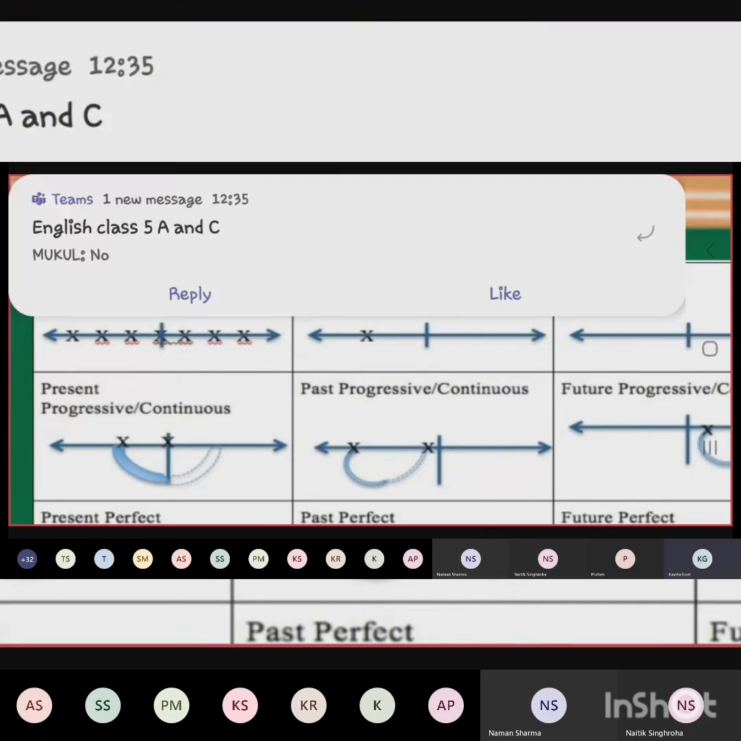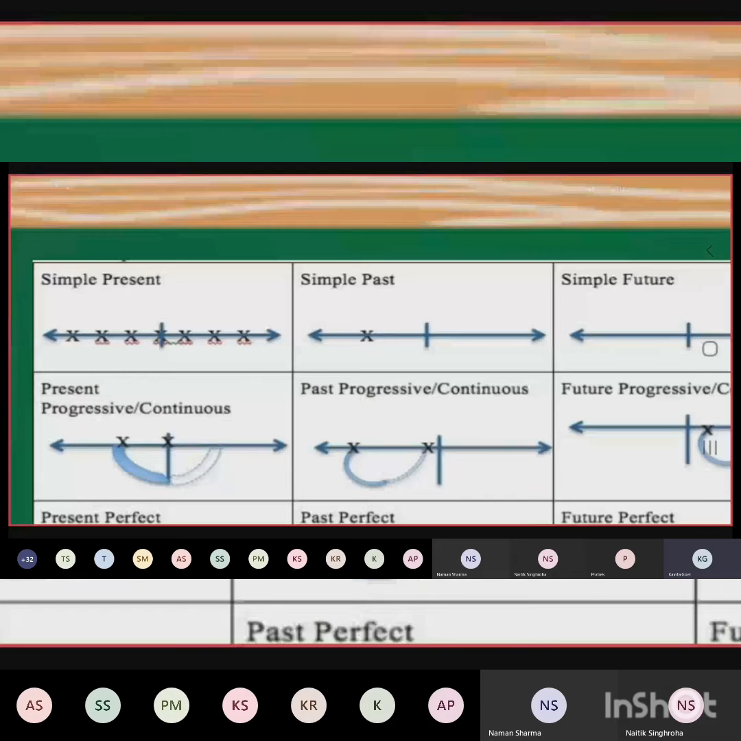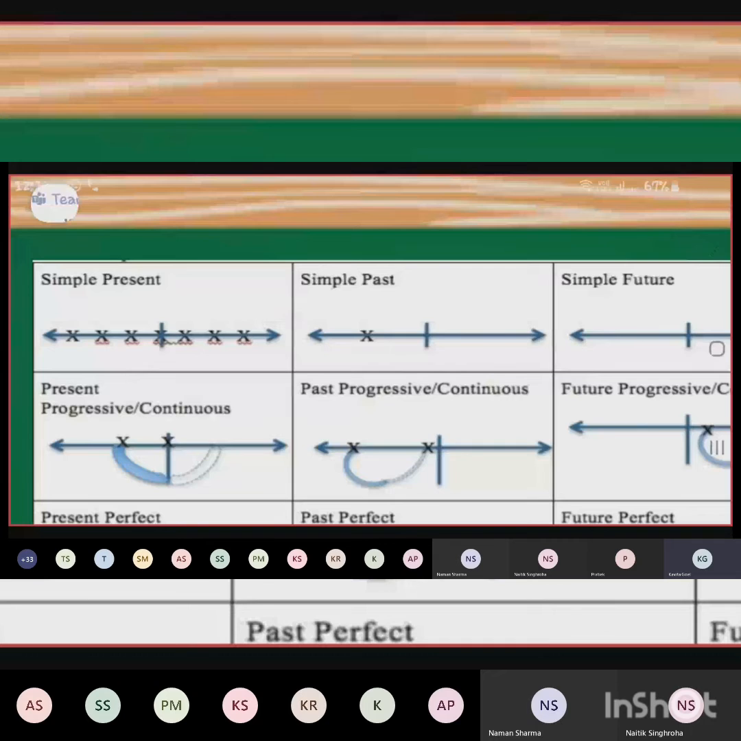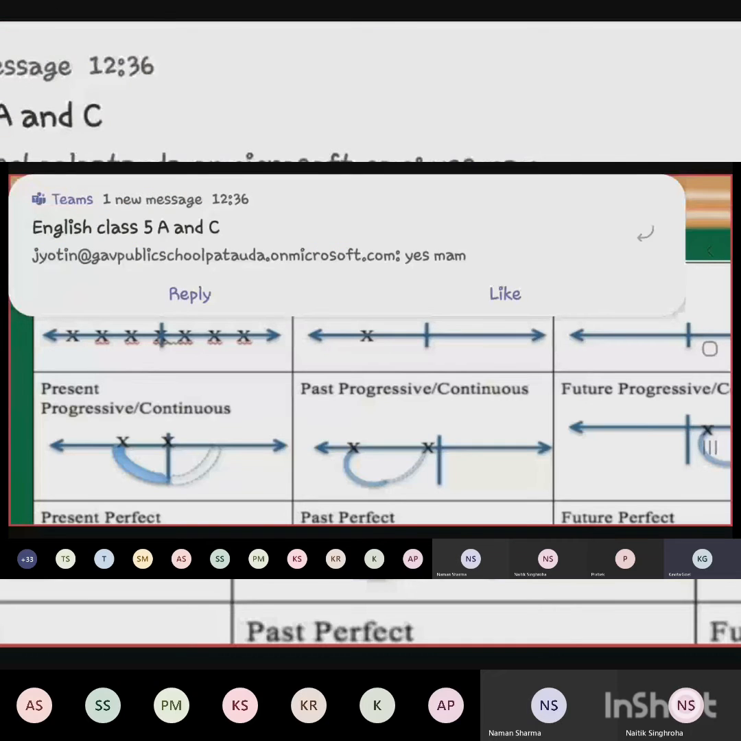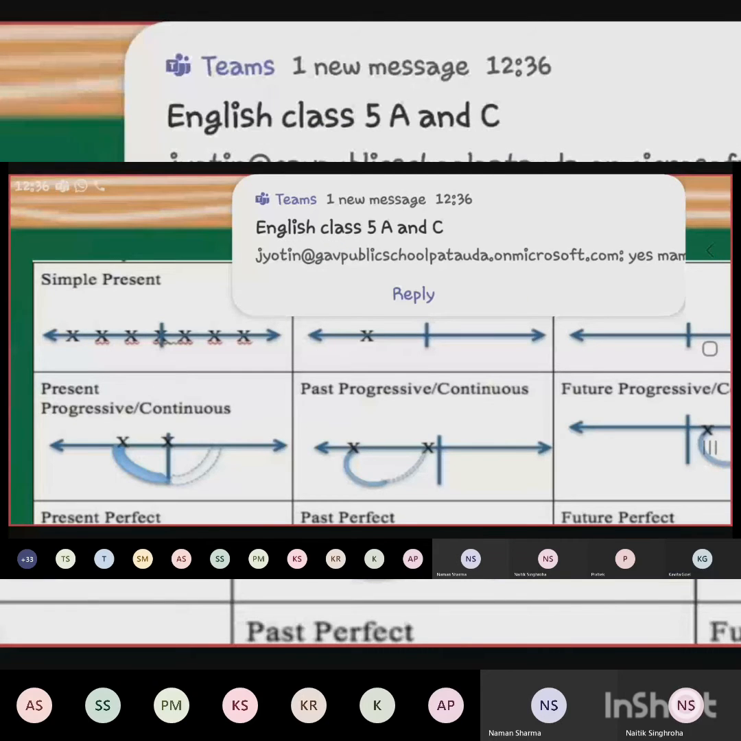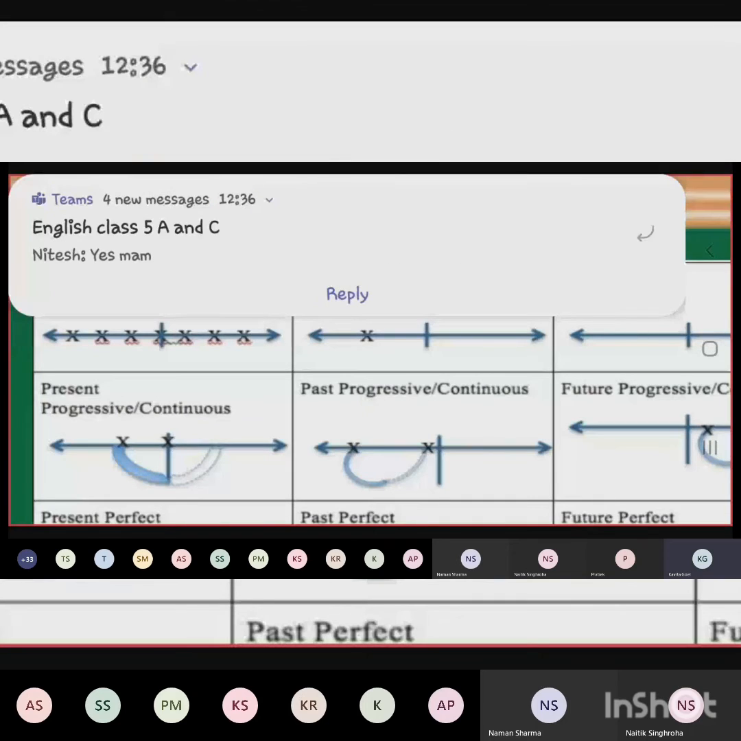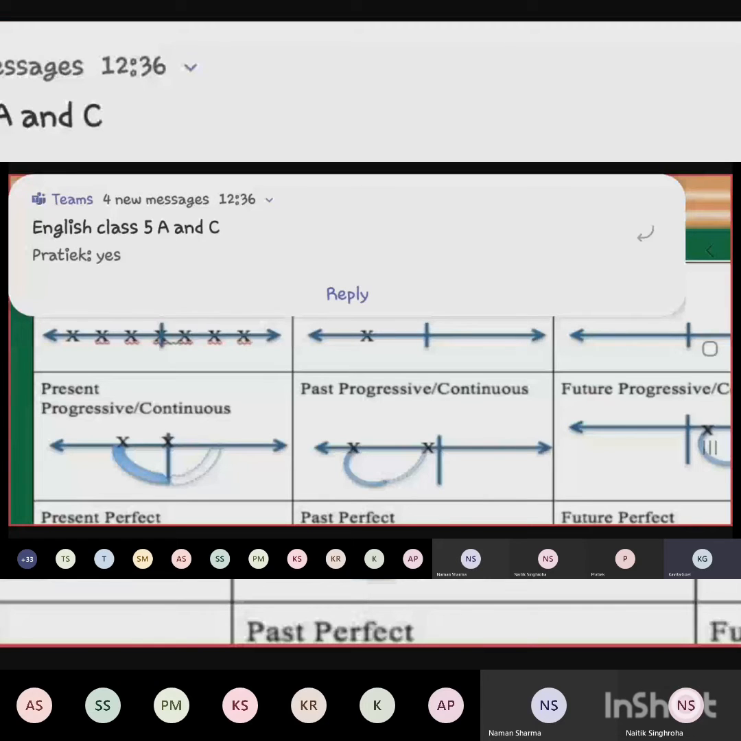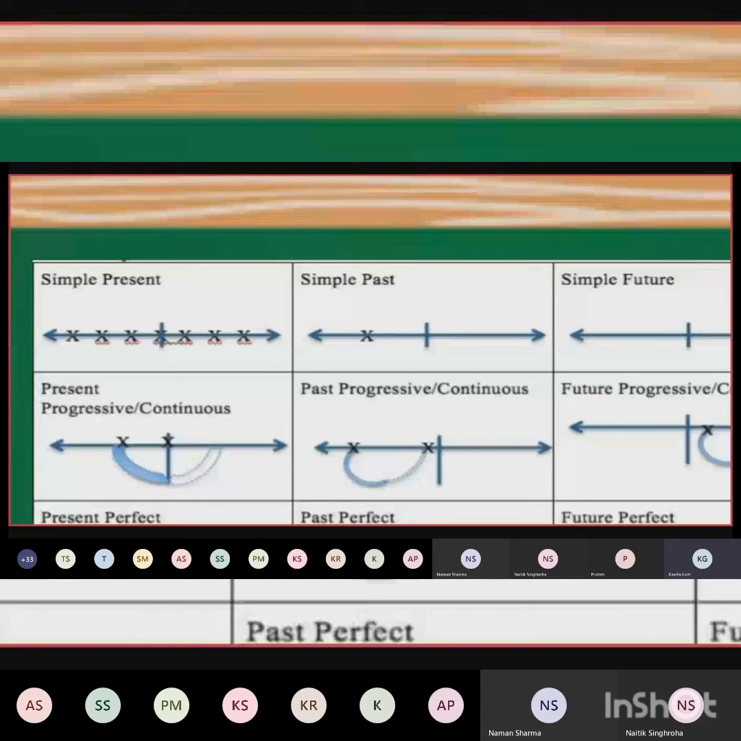I will make a video of this timeline also. I will send you. In center, in simple present, there is a cross, and on that cross overlapping, there is one line also. So this is what is present. Okay, fine. So you are able to see. At this point of time, we can say that it is present tense, right?